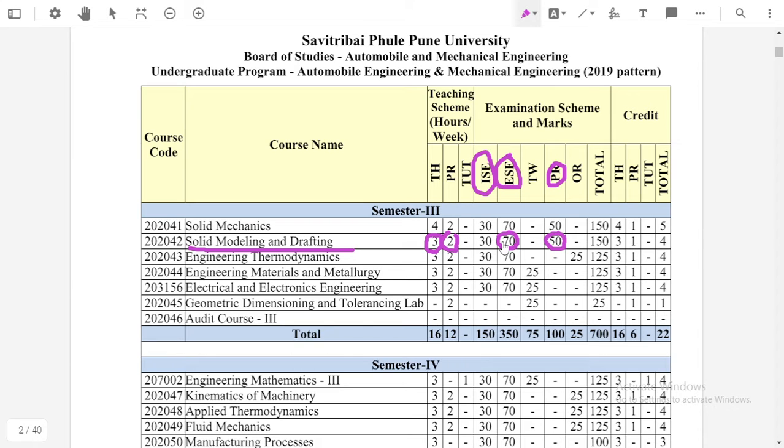Means if you want to pass, then you have to obtain minimum 28 marks out of this 70, and your total will be 40. Means if you get 28 marks out of this 70, and if you get 12 marks out of this 30, then your total will be 40 and you will pass.